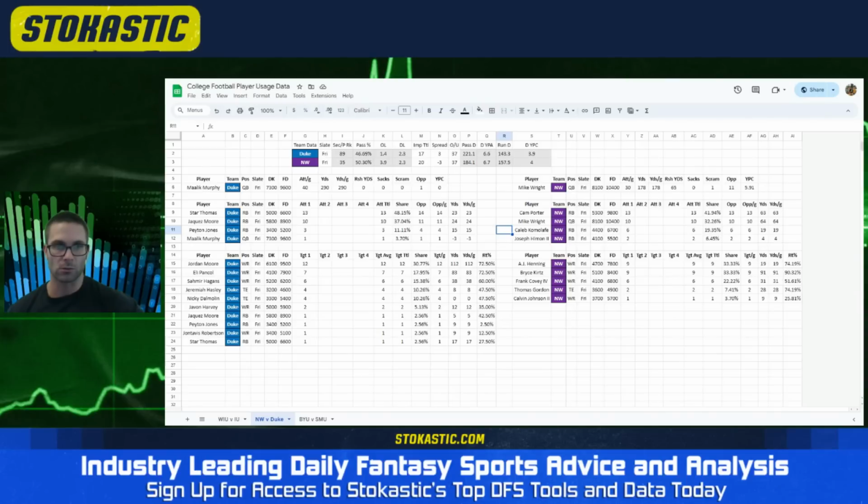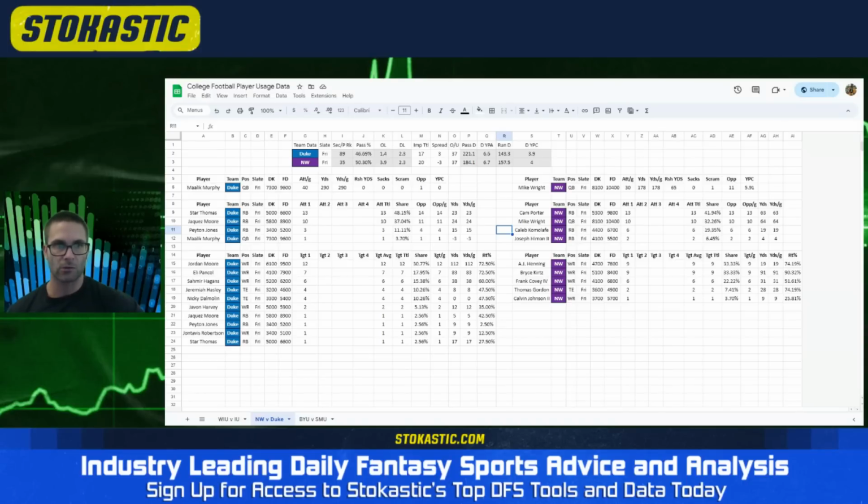So in a game against Northwestern, who is an excellent run defense, not expecting that to be anything worth writing home about. I'm not particularly interested in the Duke running back situation, especially because, like week 1, Duke passed the ball 60% of the time. They were at 24 seconds per play, which is a divergence from what we saw last year. Of course, they have the new coaching staff.